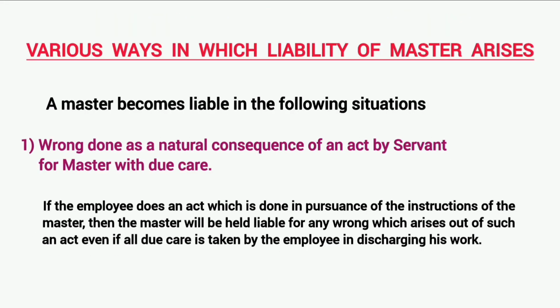Various ways in which liability of the master arises. Only the following three conditions make a master liable for the tort committed by his servant. One: wrong done as a natural consequence of an act by the servant for the master, even with due care. If an employee does an act in pursuance of the instruction of the master, then the master will be held liable for any wrong which arises out of such act, even if all due care is taken by the employee in discharging his work.